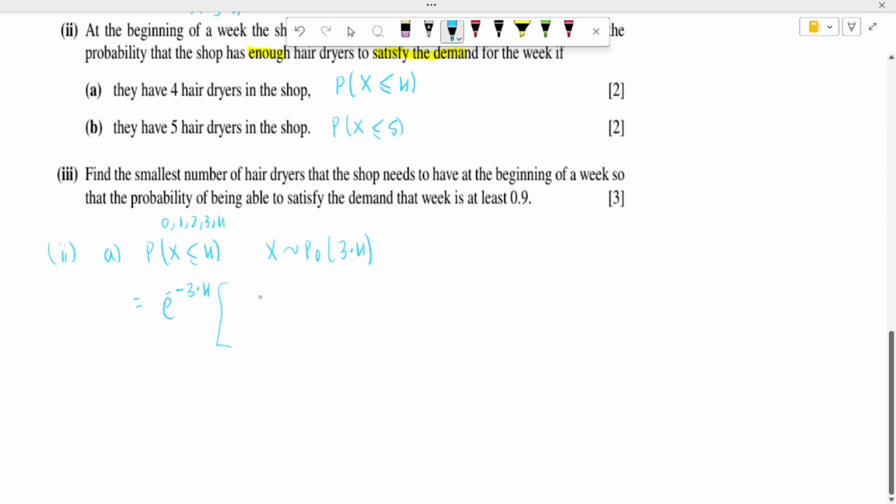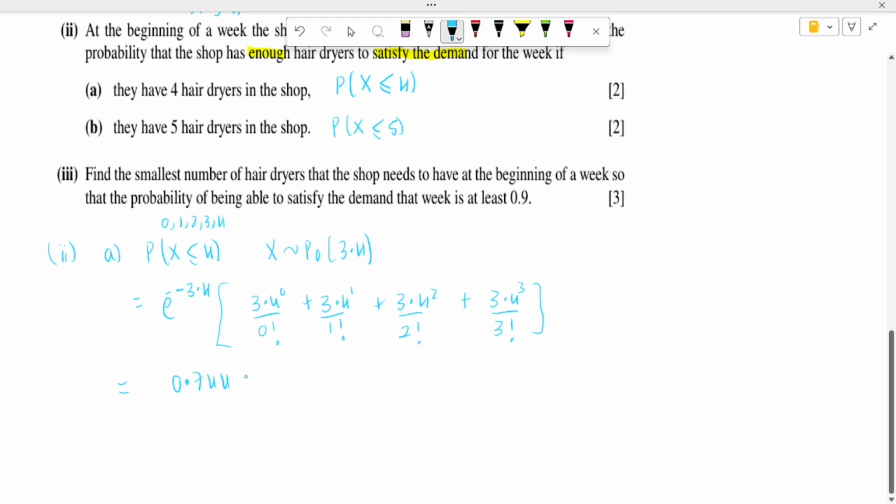So 3.4 power 0 over 0 factorial plus 3.4 power 1 over 1 factorial plus 3.4 squared over 2 factorial, and then 3.4 cubed over 3 factorial, and so on up to 4. And then you can type this in your calculator, and the answer is 0.744.